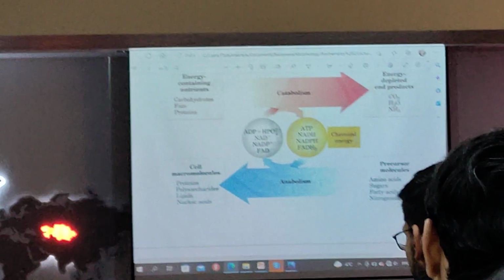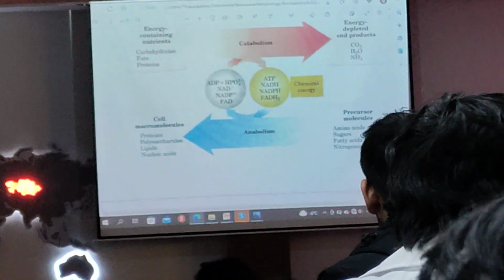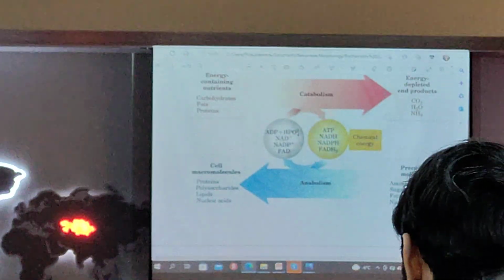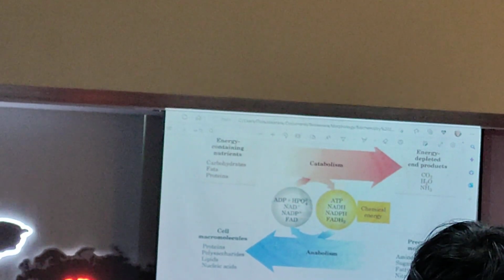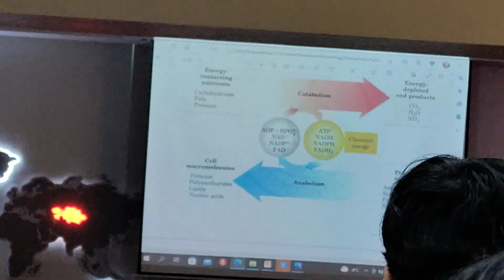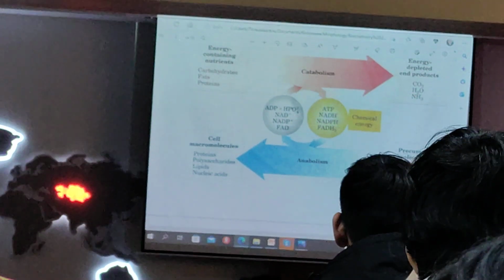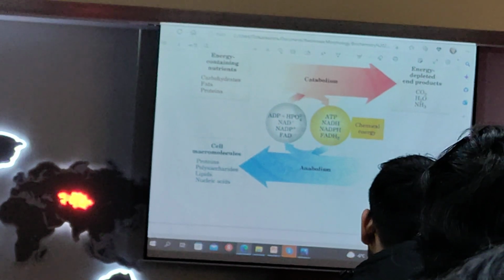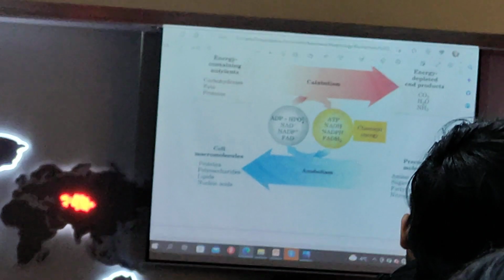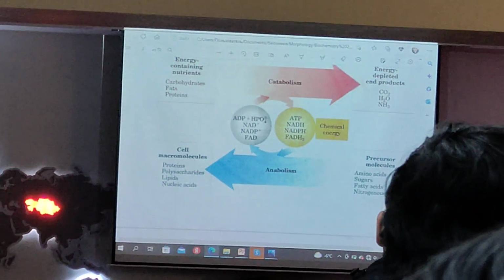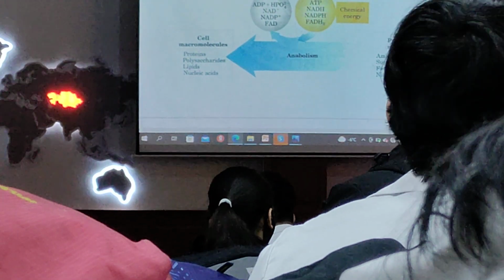Intermediates of the Krebs cycle also participate in formation of compounds: oxalic acid, fumaric acid, succinyl coenzyme A, for example, participate in heme formation, amino acid formation, urea formation, etc. All intermediates of the Krebs cycle participate in anabolism.